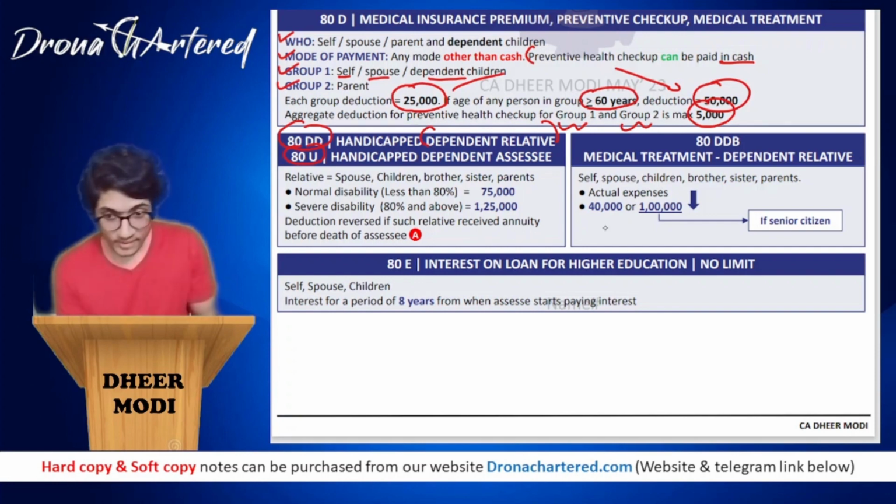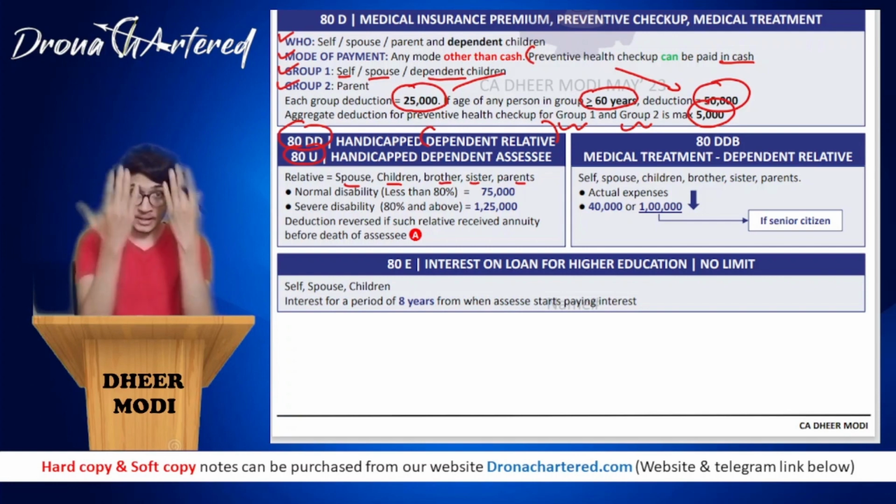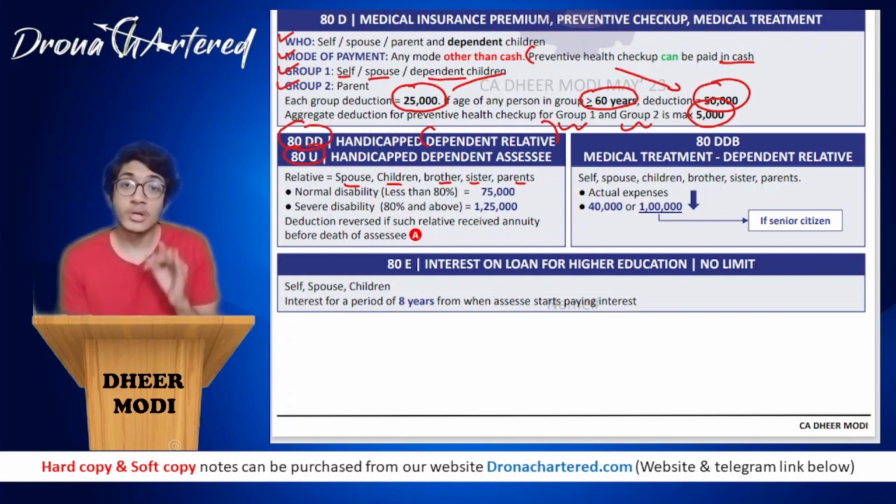Okay. Now, what do you have to remember over here? When I say dependent relative, your relative means your spouse, children, brother, sister, and parent. That is your husband, wife, your children, your brother, sister, and your parents. All of these, only if they are dependent, will you be allowed the deduction. Because section 80DD, what you have to remember is dependent and Dukhi dependent. It has to be dependent.